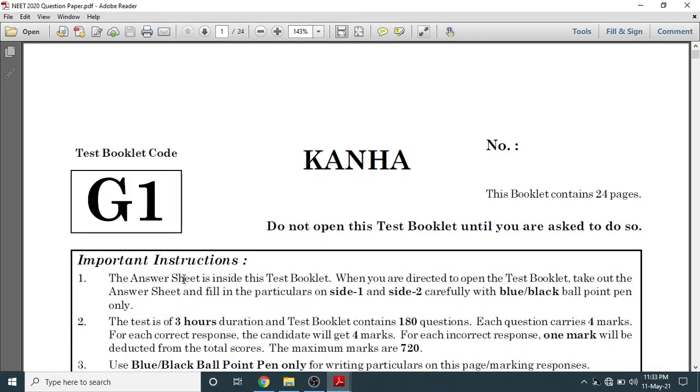Dear friends, today we will discuss the NEET 2020 set G1, the booklet code G1. In this video, we will discuss the question paper analysis of NEET 2020 booklet code G1 English, and we will